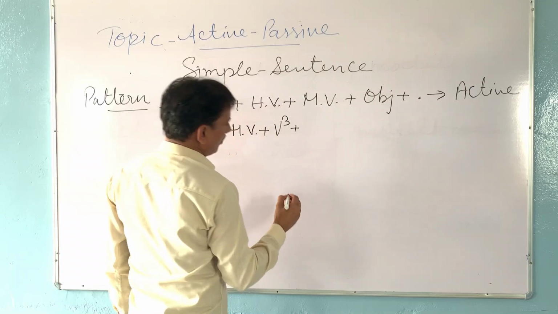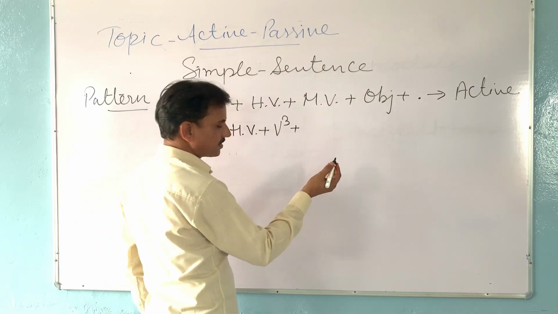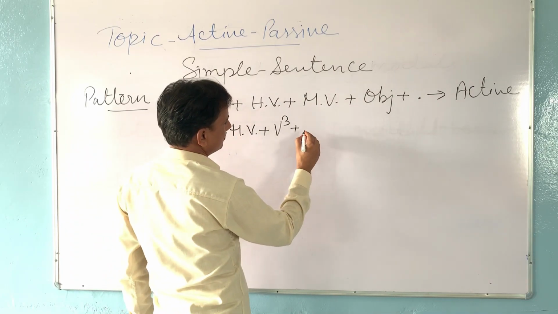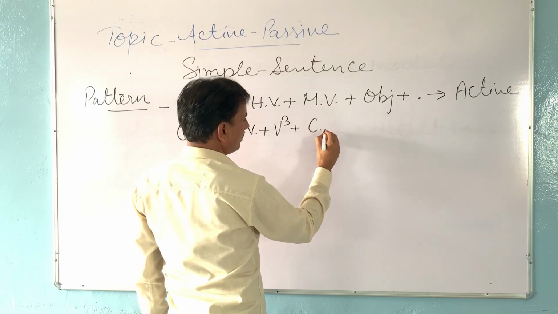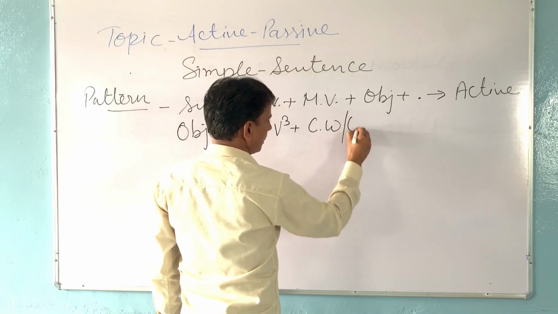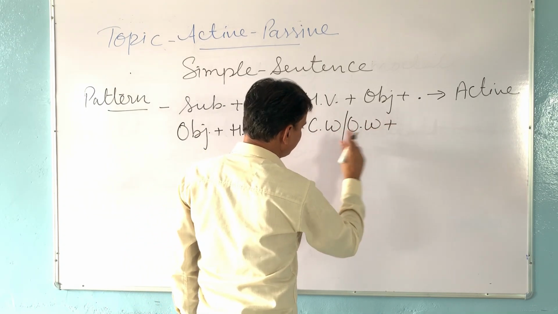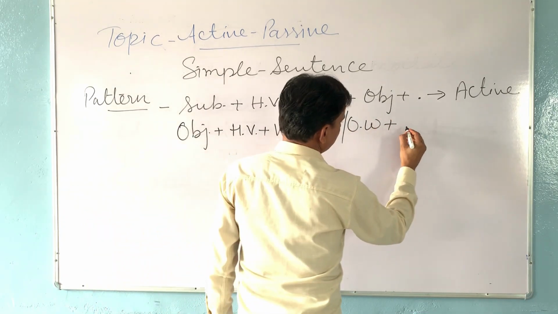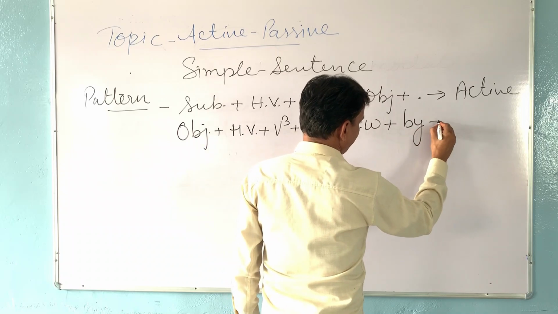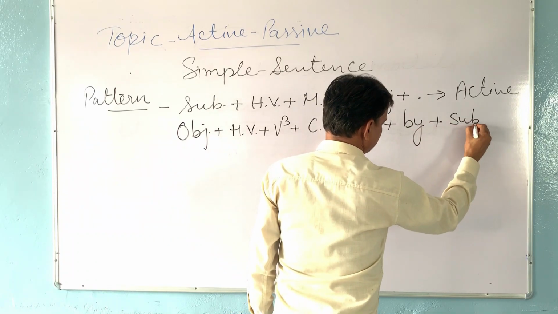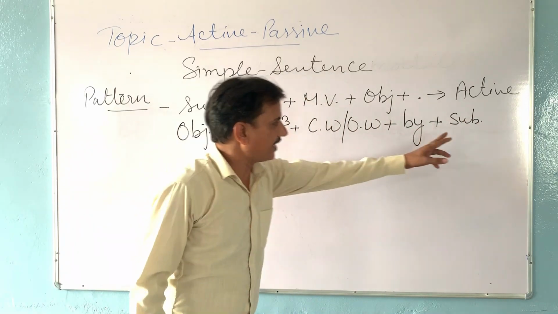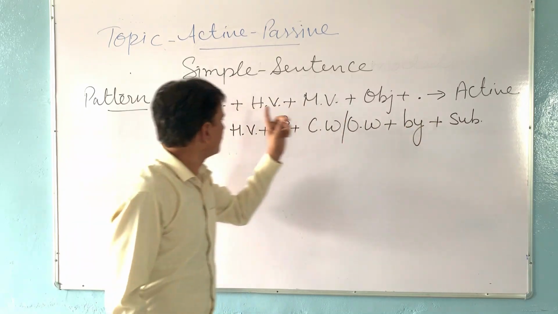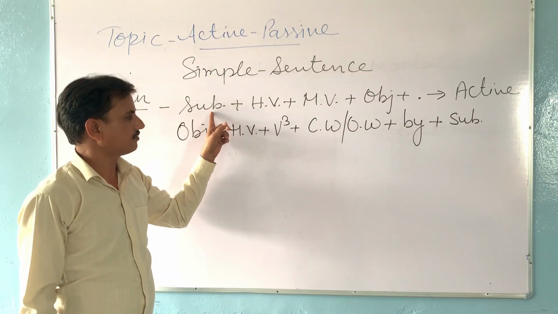Then we will write complementary words or other words if they are given, after the third verb. Then we will add by and we will write here the objective case of the subject.